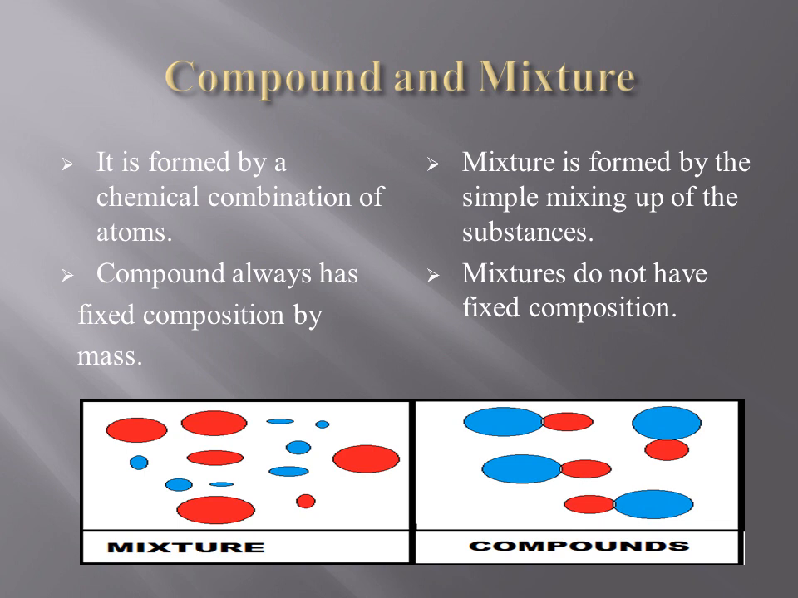As it is shown in the picture, in the case of a mixture, the elements or the substances which we used are not making bonds with each other, while in the case of a compound they are chemically joined with each other.